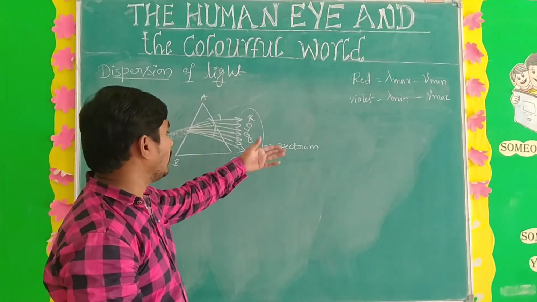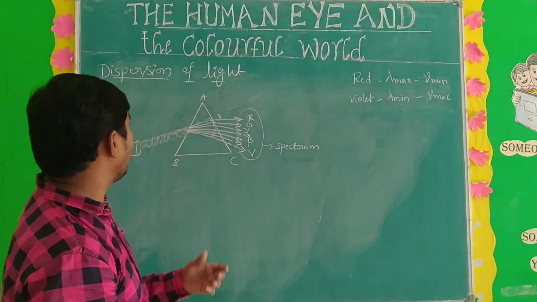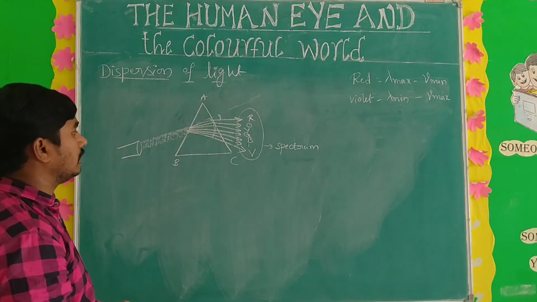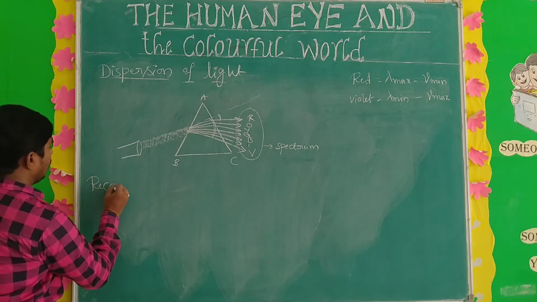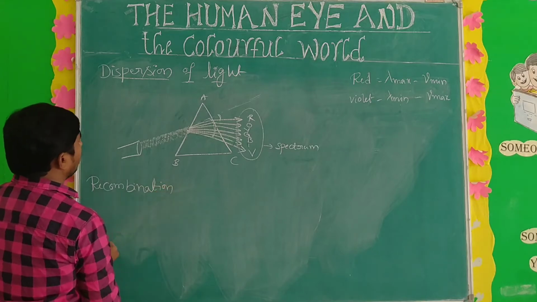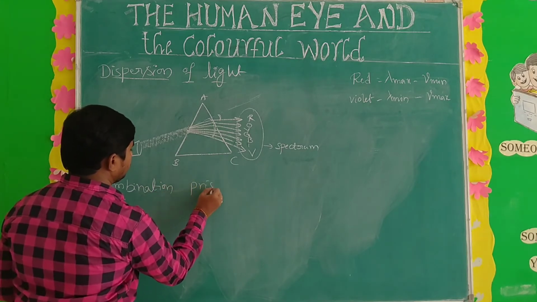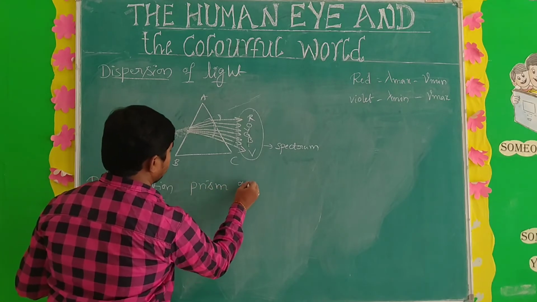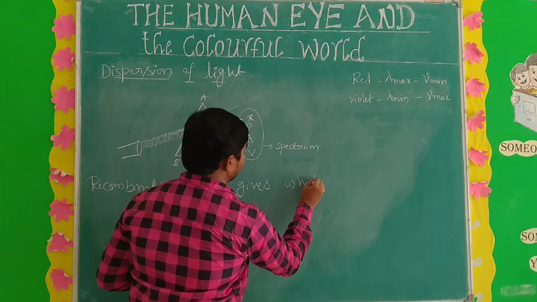Next, what is the recombination of prisms? It means you have to take 2 different types of prisms. Recombination of prisms gives white light.